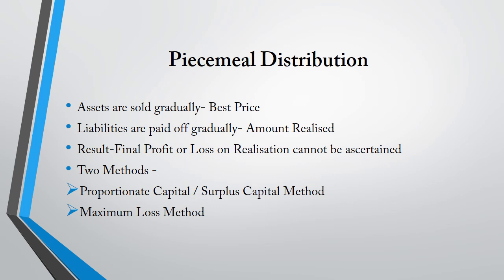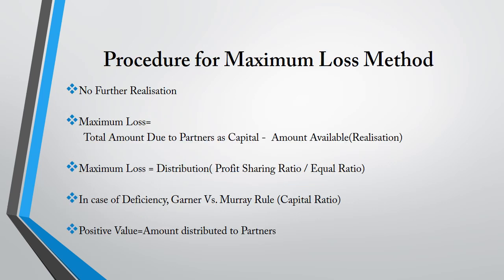There are two methods for piecemeal distribution. The following two methods: the proportionate capital method or surplus capital method, and the maximum loss method. The procedure for maximum loss method: at every stage of realization, it is assumed that there would be no further realization.